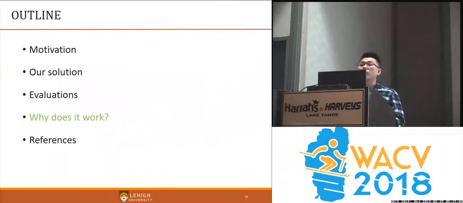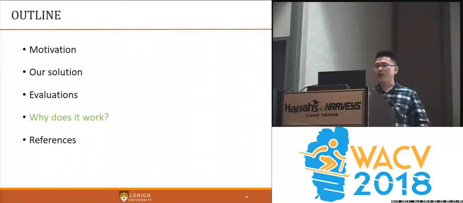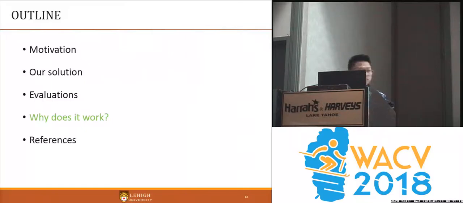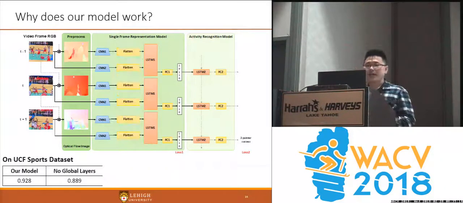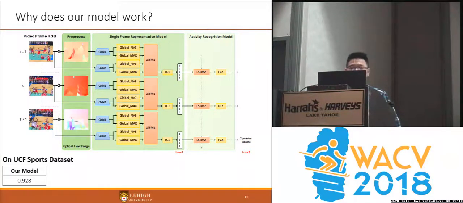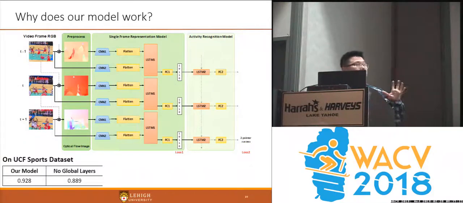Next, we want to explain why the proposed model works. First, our model achieved 98% accuracy on the UCF Sports dataset. If we replace all global pooling layers with flatten layers, we get slightly worse accuracy.